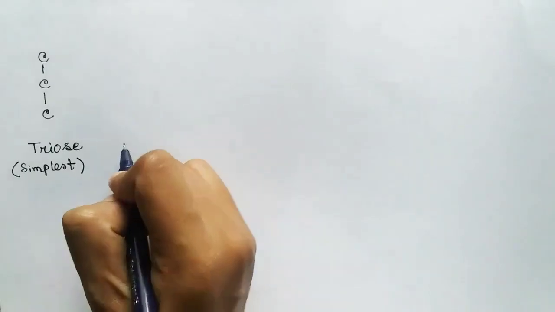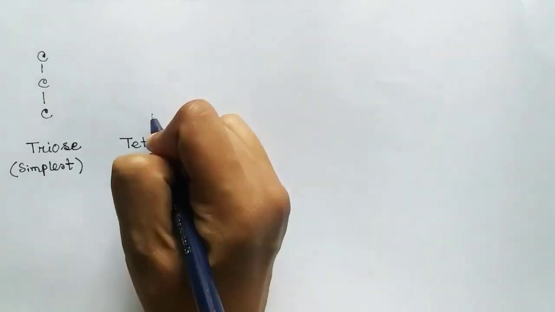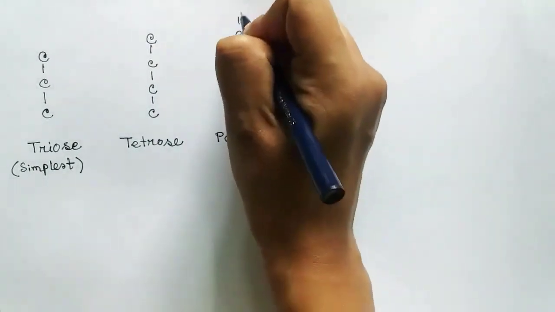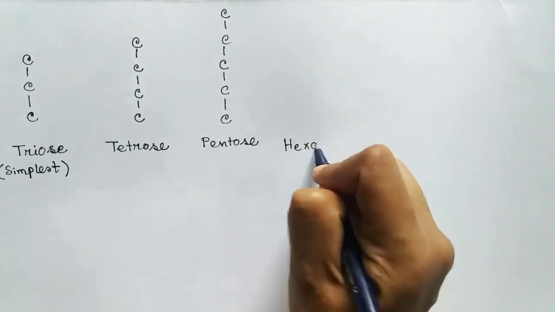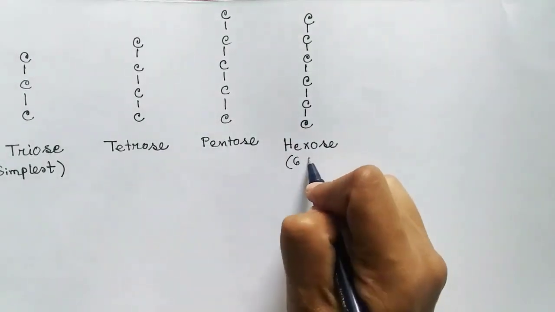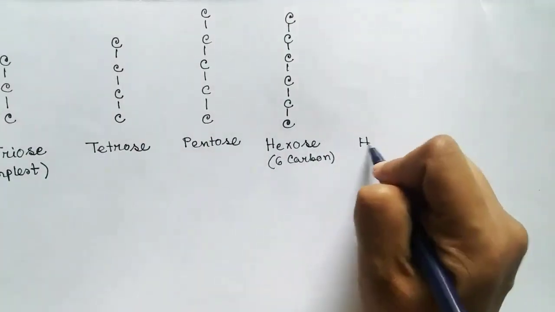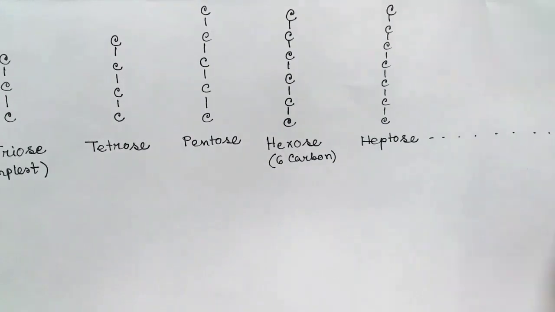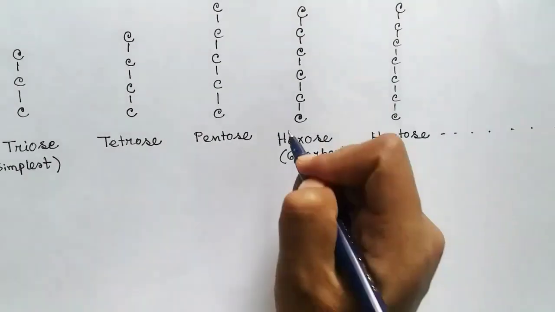The simplest monosaccharide has 3 carbons in it, thus called triose. Monosaccharide having 4 carbon is called tetrose. 5 carbon monosaccharides are called pentose. 6 carbon monosaccharides are called hexose, having 6 carbons in it. 7 carbon monosaccharides are called heptose, and so on.